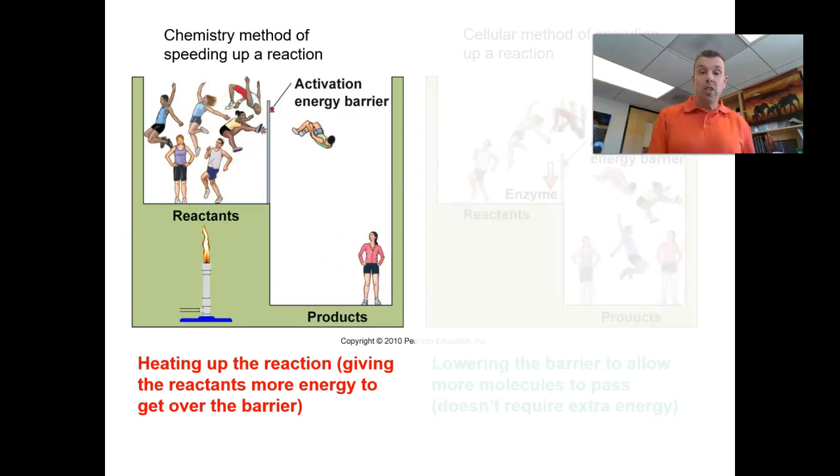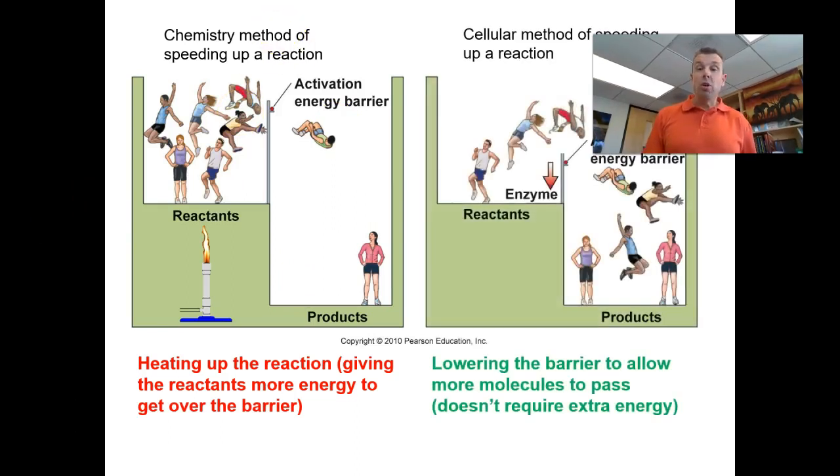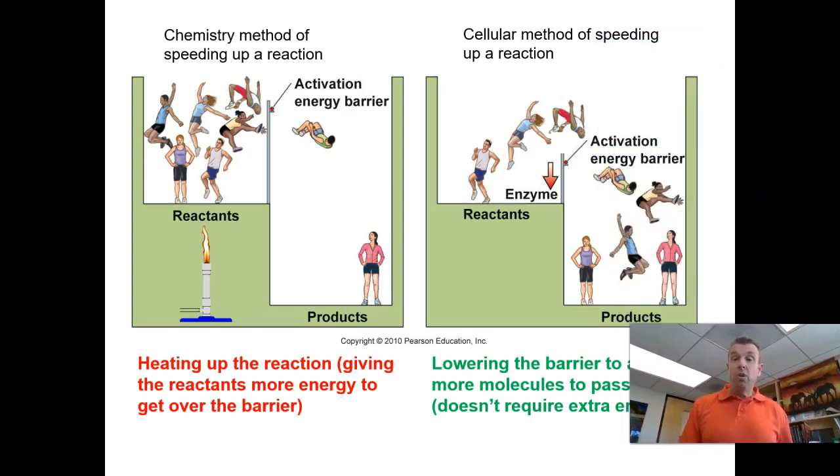We can't heat up things. So the other option is just to lower the bar. All right, so if I lower the bar, I'm lowering the energy of activation. Now with the same amount of energy they had before, more are able to make it over. That's speeding up the reaction. That's catalyzing it. And that's what an enzyme does. Enzymes lower the energy of activation so that the reaction can happen more quickly.